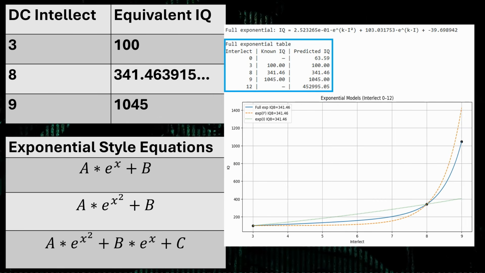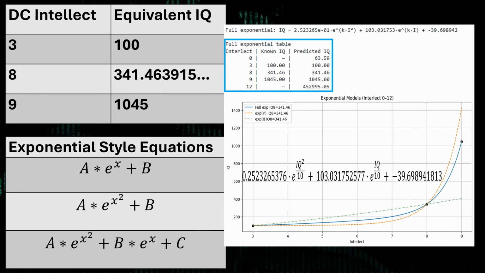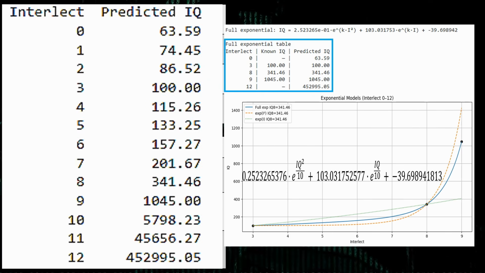Looking at the graph, we can see this directly. The blue line goes through all the points and is constantly going up to represent the fact that it is continuous. So we can use this to predict our IQs for different intellect levels. And in fact, I have an entire table of it right here.